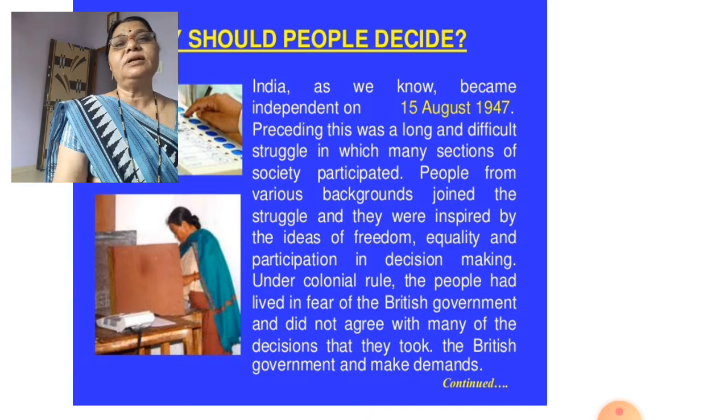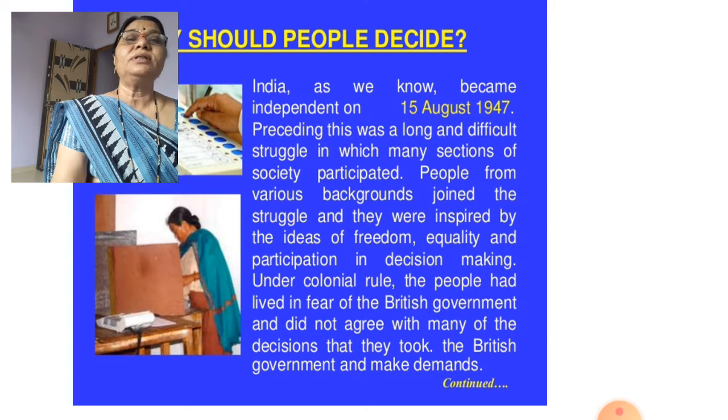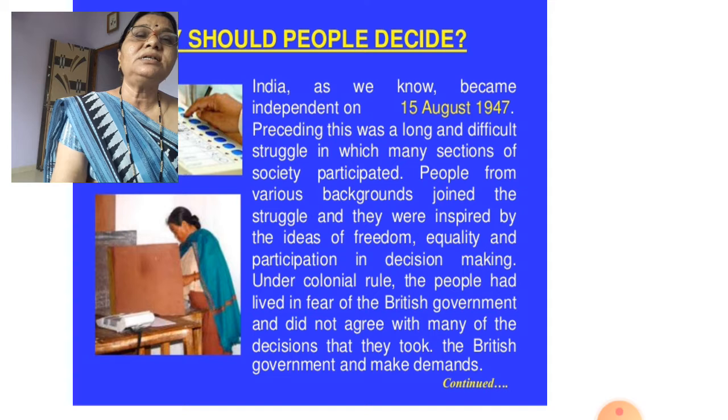Villages became deserts, and these people were not happy. Why? Because the East India Company was collecting most of the revenue for itself, and that is why all the people were unhappy. Even the tribal people joined the freedom struggle. They were inspired by the ideas of freedom, equality and participation in decision making.